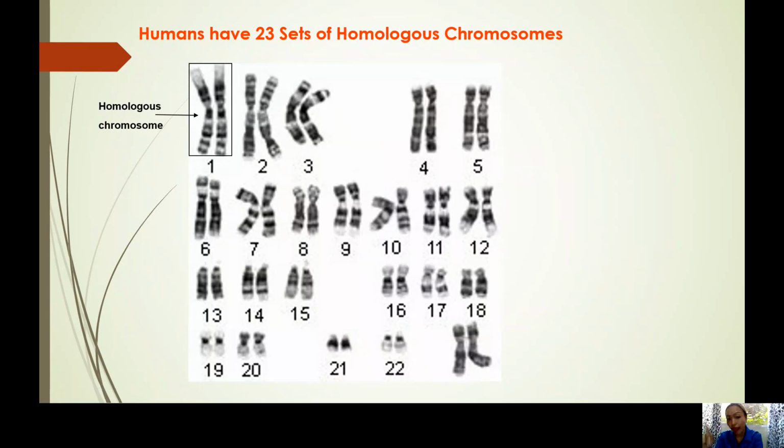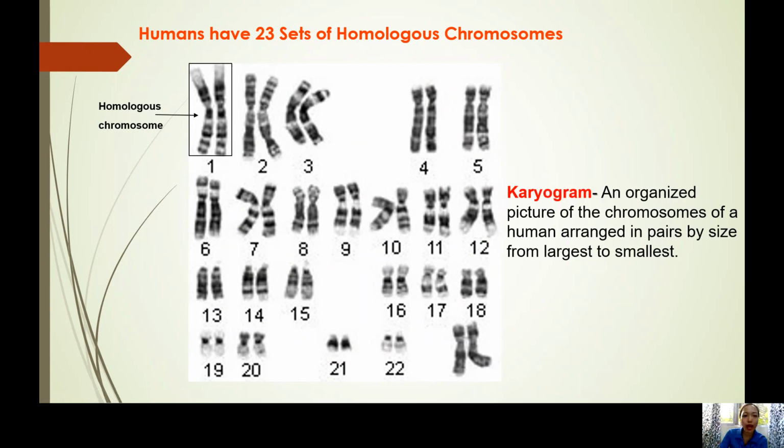But when we say 2N, 23 pairs, the total is 46. Why 46? Because in this rectangle there are two chromosomes. Remember, they are homologous because they have the same size, shape, and banding pattern. So, 1 until 22, 23. That is the homologous.